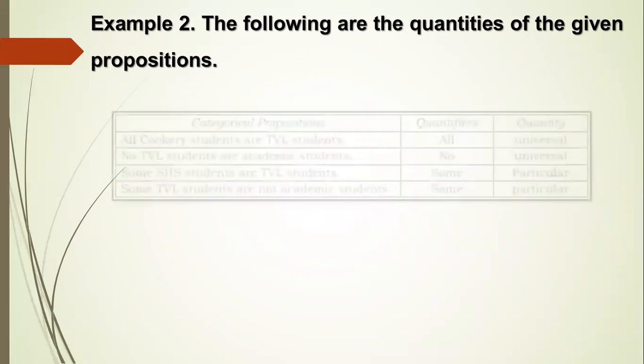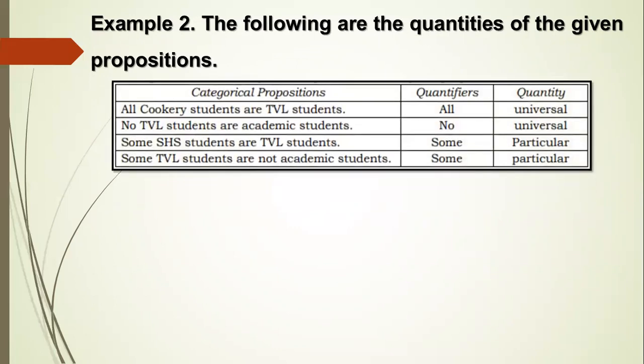Example 2. The following are the quantities of the given propositions. In the table are the categorical propositions, their quantifiers, and quantity. All cookery students are TVL students. Its quantifier is all, and its quantity is universal. No TVL students are academic students. Its quantifier is no, while its quantity is universal.